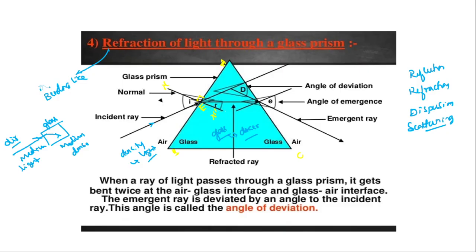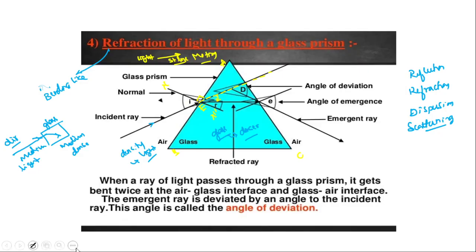Now, the ray is supposed to pass along this line in a straight line, right? We all know that light always moves in a straight line path in a particular medium, unless it passes to some other medium. You should remember this. It is supposed to move along this line, but due to the change in medium, it will bend towards the normal at a certain angle.